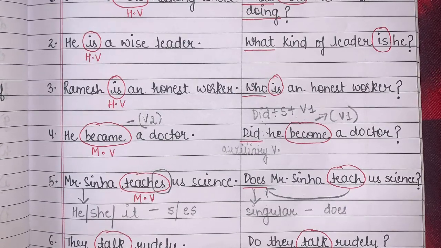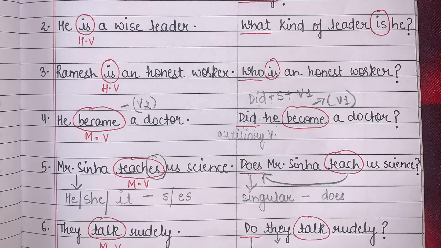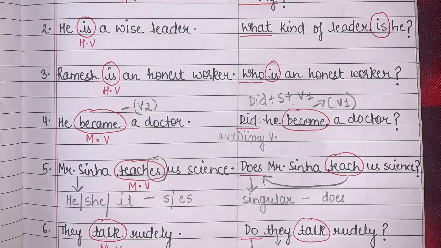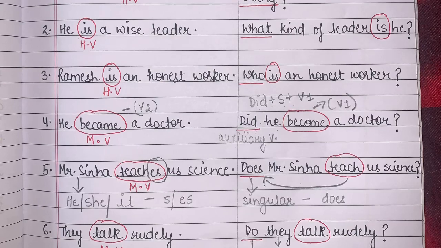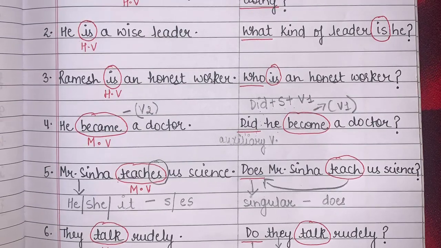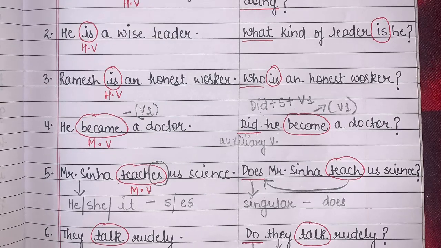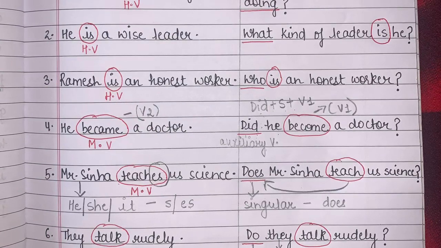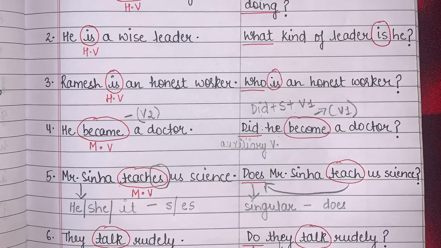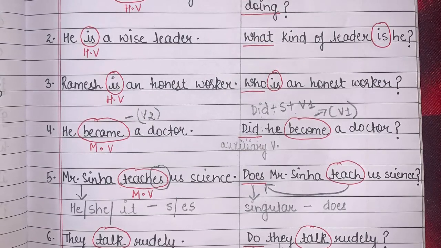Now we have changed "became" also, because "became" is verb second form. So students, always remember, have you seen that I have written over there did plus subject plus verb first form. Whenever you are framing any question by using did, always make it a point to use did plus subject plus verb first form.